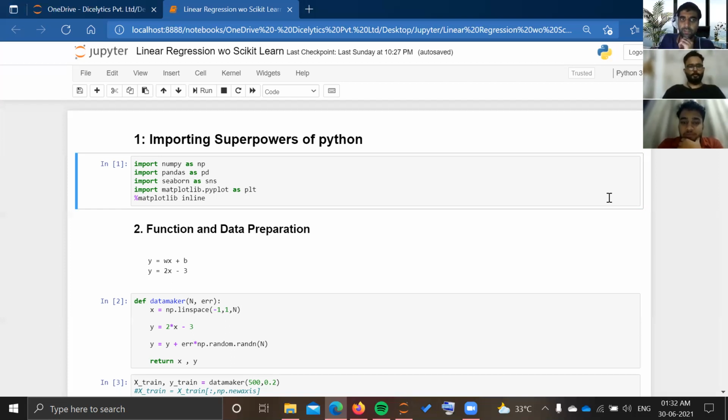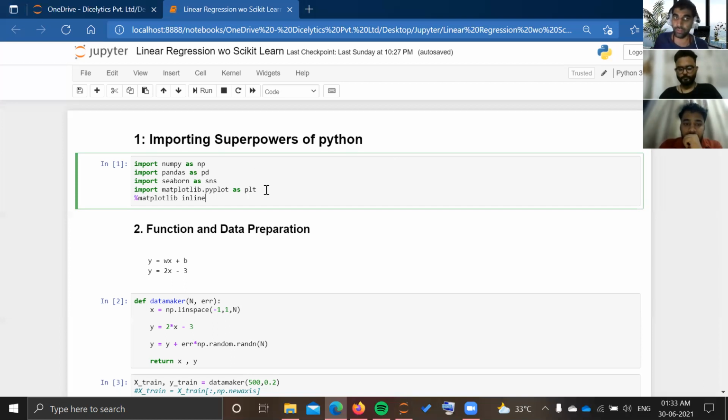So yes, hello everyone. Today we will see the mathematics behind the linear regression that we discussed in our earlier lecture. In this lecture, we will use the same data and same function, but without using scikit-learn, we will get a best fitted line for the data and perform the linear regression. First of all, the first task of this project is importing all the superpowers of Python. By superpowers, I mean the libraries of Python that will be used in this project.